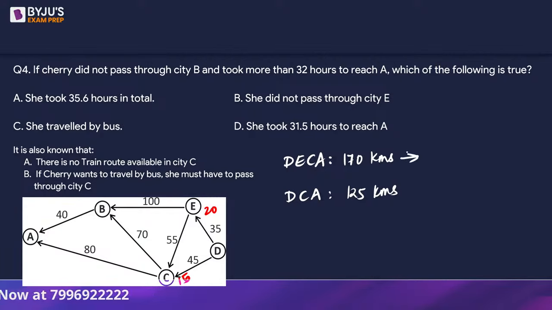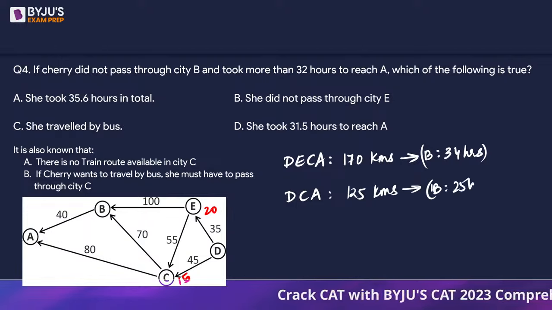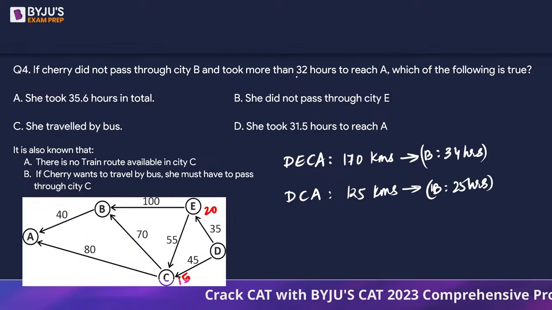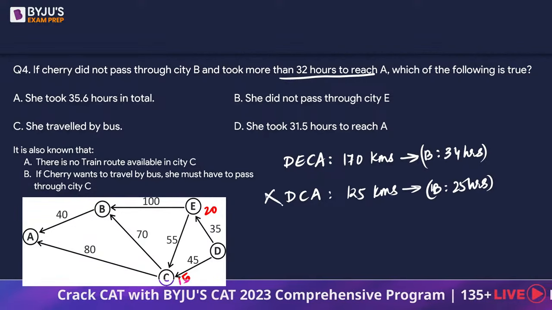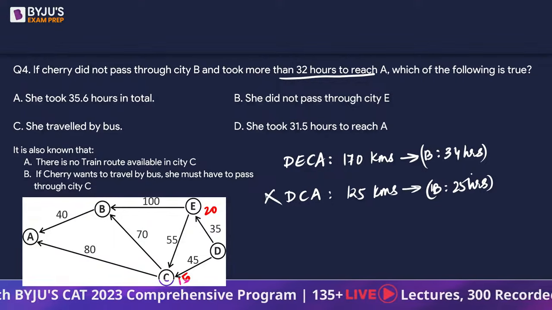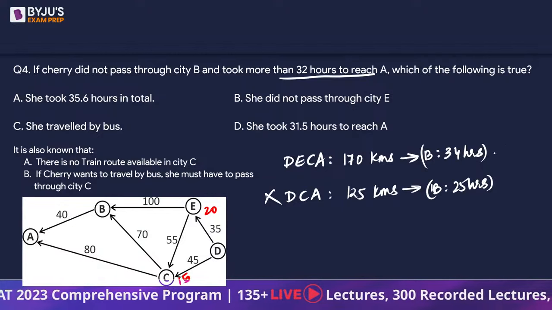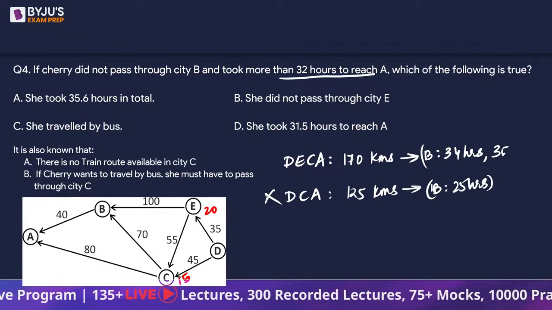So we will add those timings. Now for 170 kilometers, the travel time by only bus is going to be definitely 34 hours. And DCA travel time by bus, even the slowest mode of transportation, will take 25 hours. Since it says it takes more than 32 hours, DCA cannot be the route. It has to be DECA. Now, if somebody is going to take DECA, it's not just going to take those 34 hours, but also the stoppage time of 20 and 15 minutes, that is 35 minutes.